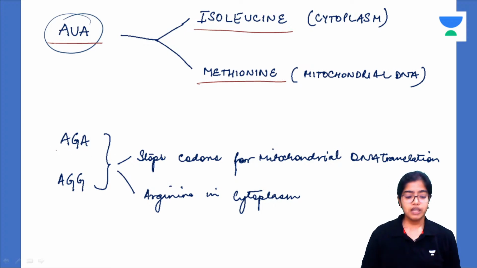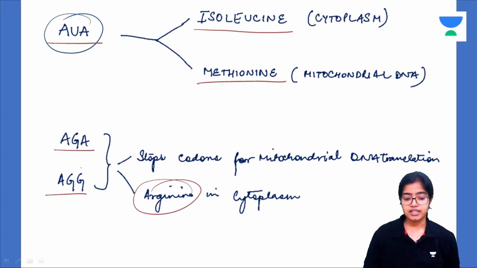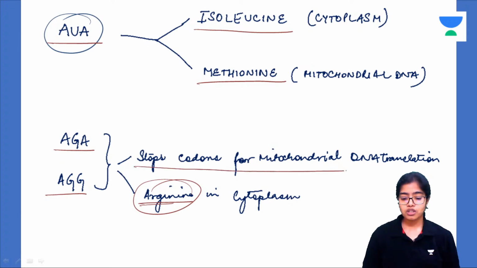Now, AGA and AGG are both arginine. You remember this is degeneracy. That means arginine can be coded for by more than one codon. But AGA and AGG are stop codons for mitochondria. Stop codons in mitochondria are AGA, AGG.